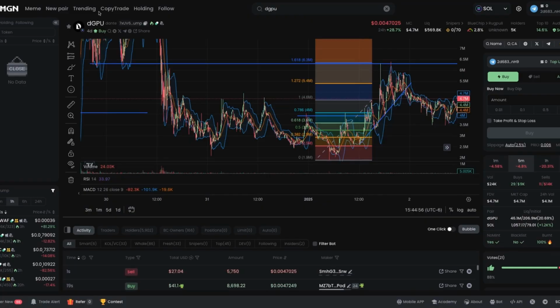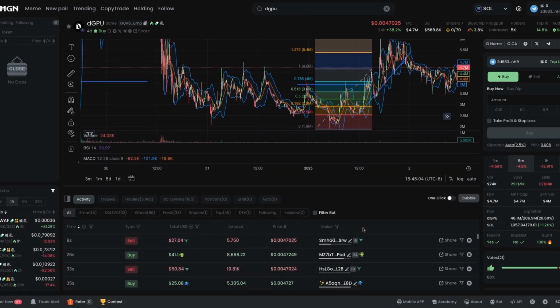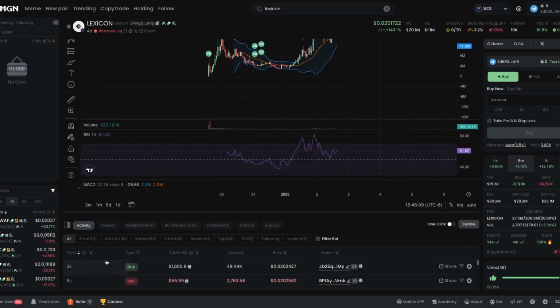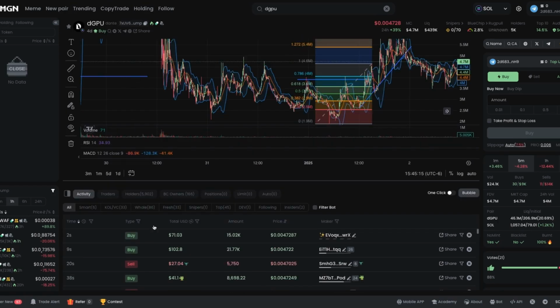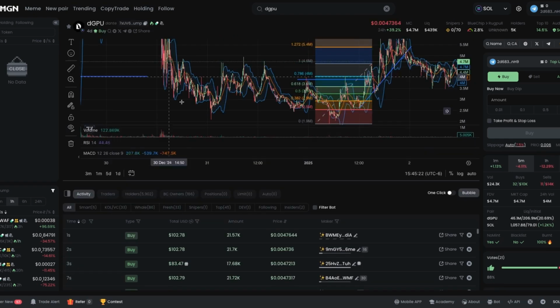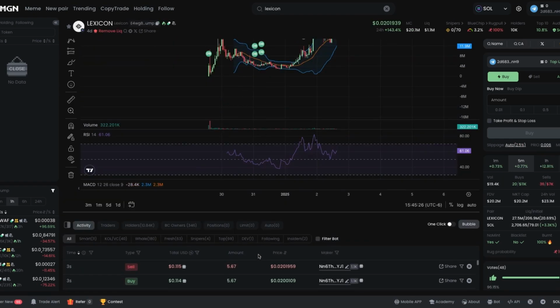Find that coin you're looking at first. Look at coins in the last 24 hours, minute, whatever you want to look at. See the smart money that's coming into it. And you can do that on GMGN right here. You can see how many smart monies are in it. 6 versus Lexicon's 11. Should have went with that one. Whales, 180 versus 86. And these might have been a little smaller yesterday, but I guarantee Lexicon was higher than DGPU. Same with top holders, 45 versus Lexicon, 69. So we should probably go with this play, right?